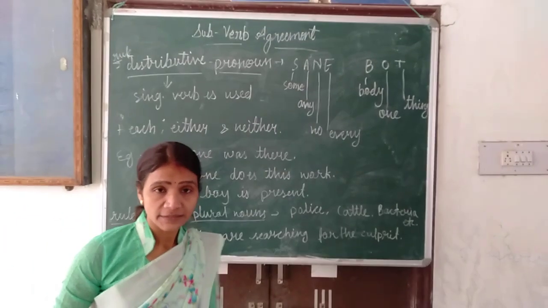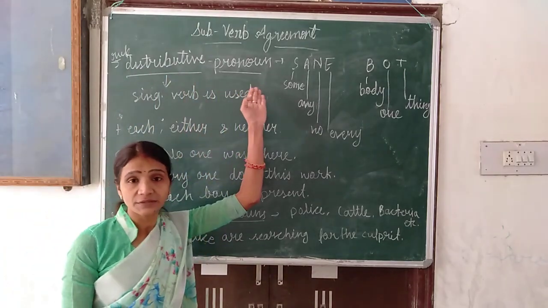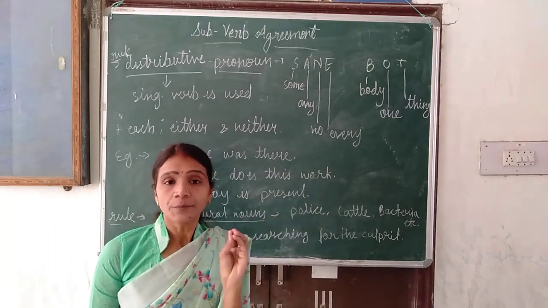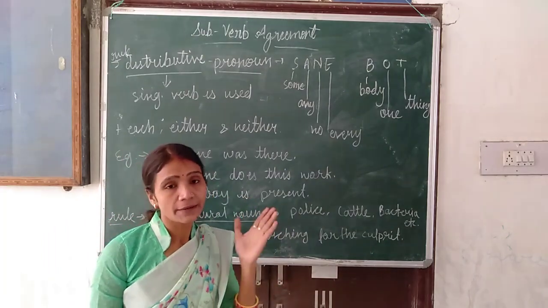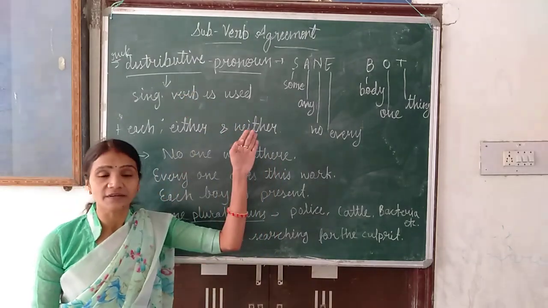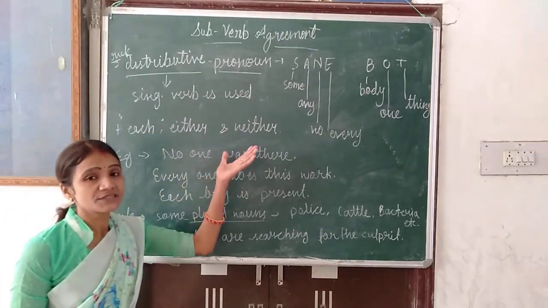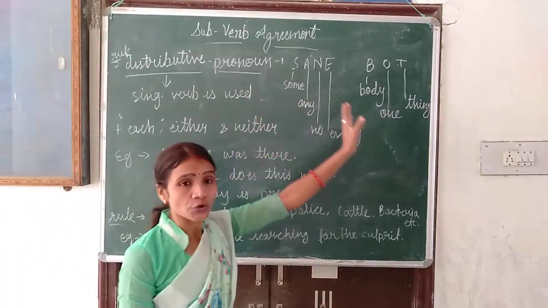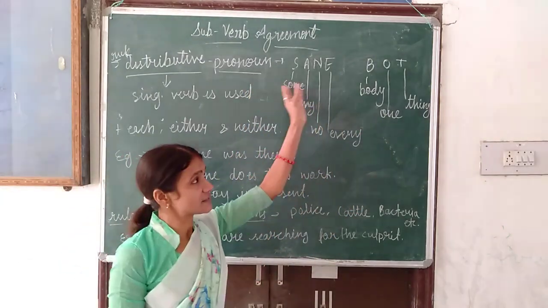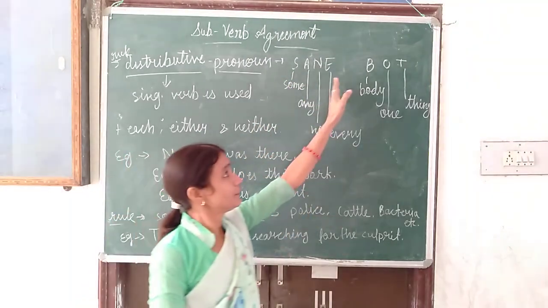Now the next rule is, if in a sentence a distributive pronoun is given. Distributive pronoun, what do you understand? There are some particular pronouns and they are called distributive pronouns, and if they are given in a sentence, we will use singular verb. And now which are the distributive pronouns? Here I have written a short trick for you, so easily you can learn. That trick is known as SANE BOT. SANE means S-A-N-E and BOT means B-O-T.